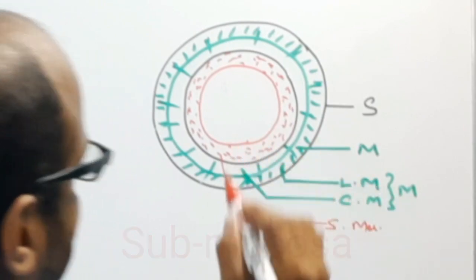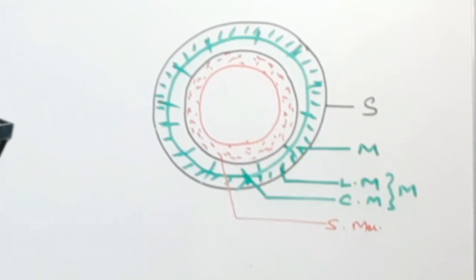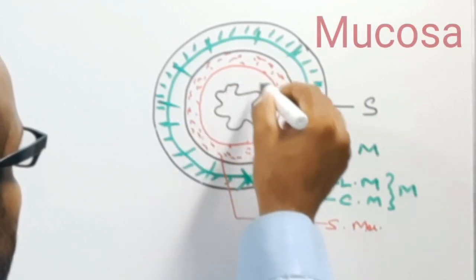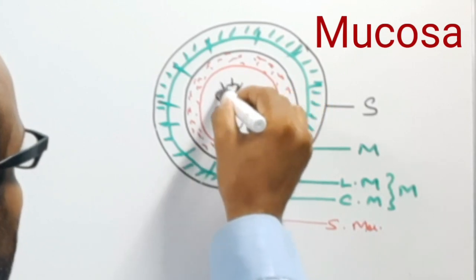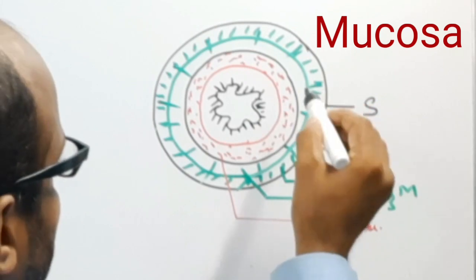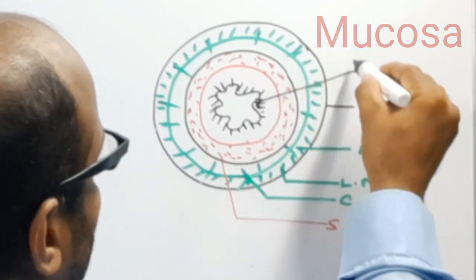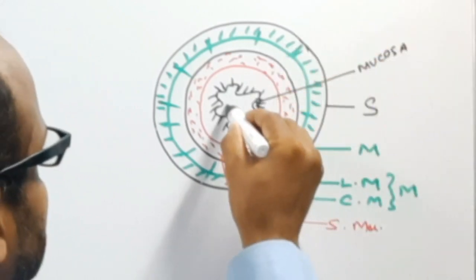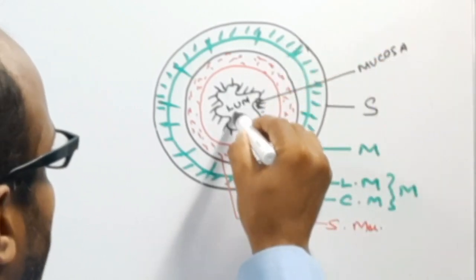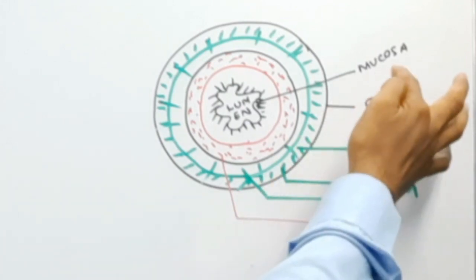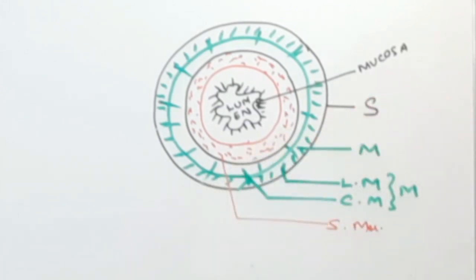Then inner to the submucosa, the innermost layer is known as the mucosa. This is the mucus secreting layer, which is why it is known as the mucosa. And this space is the lumen.